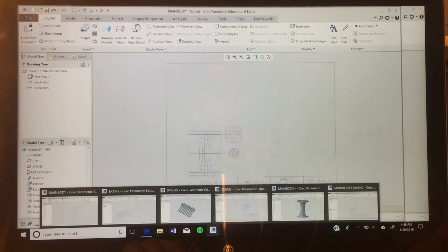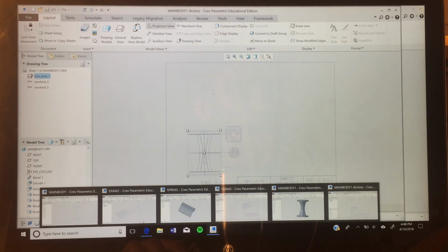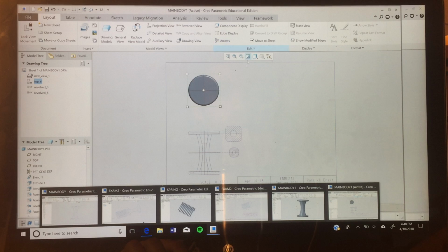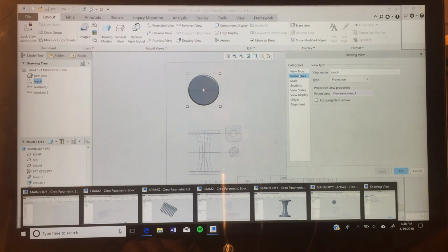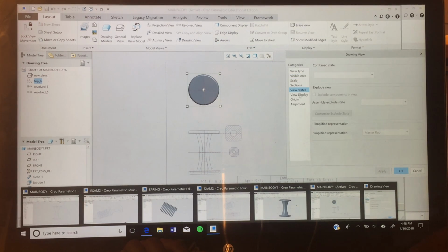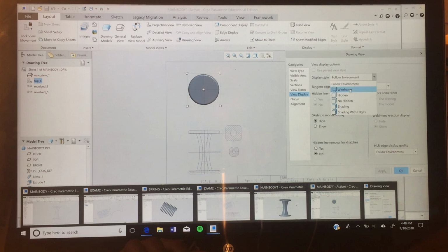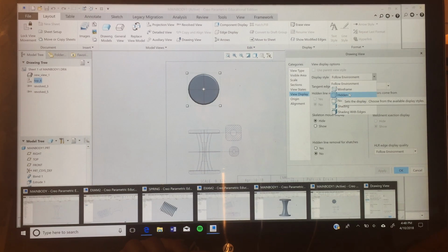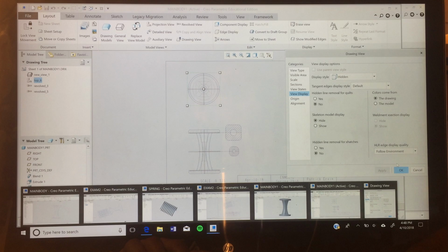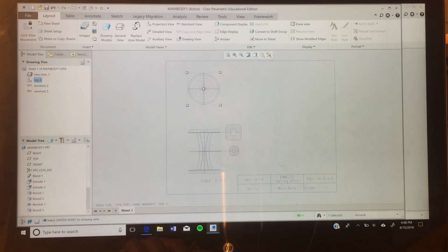We're going to have to make a projection view off of that. It's going to be here. Good. We're going to change that view display to hidden lines. Okay.